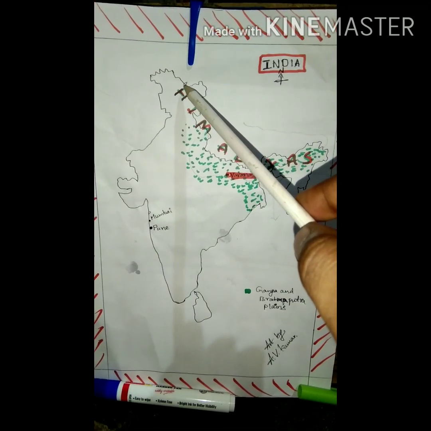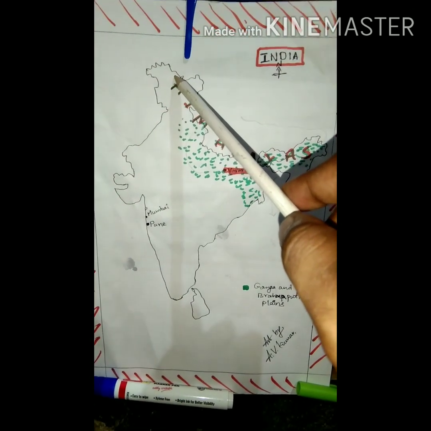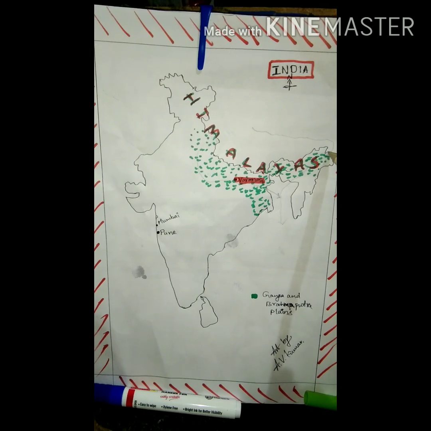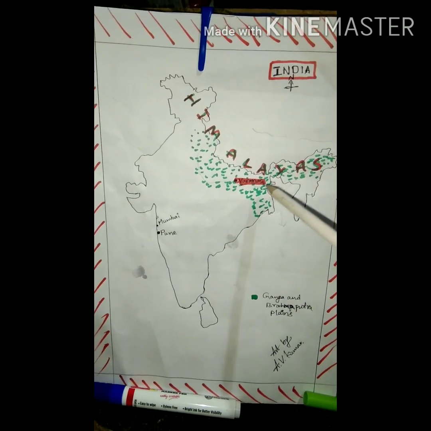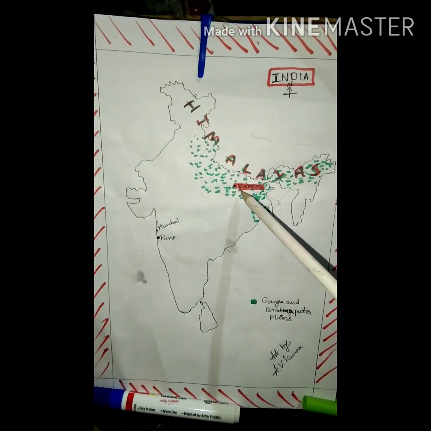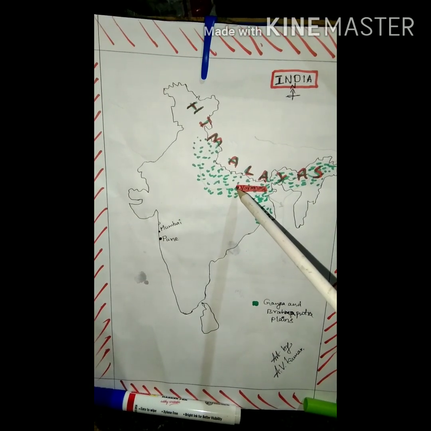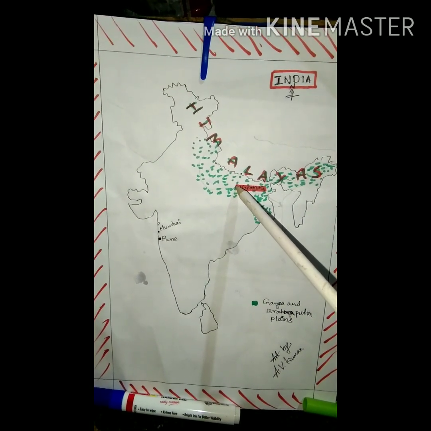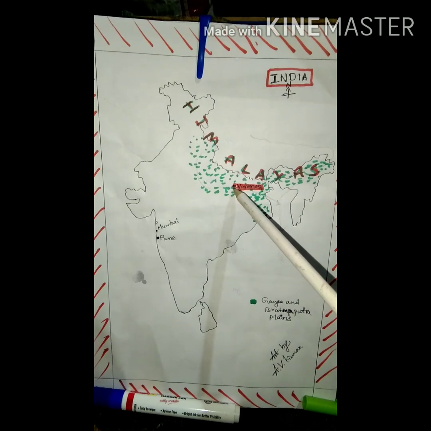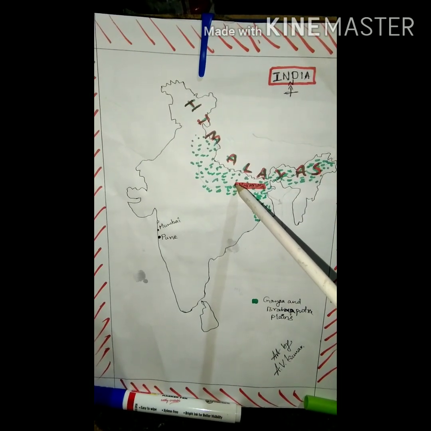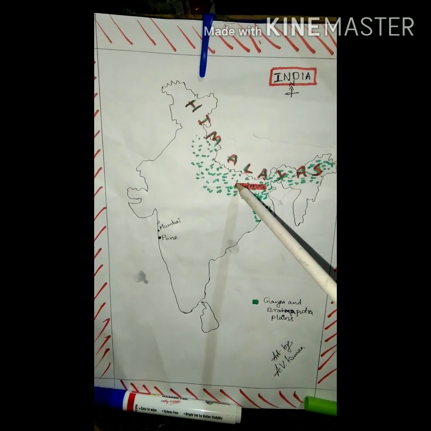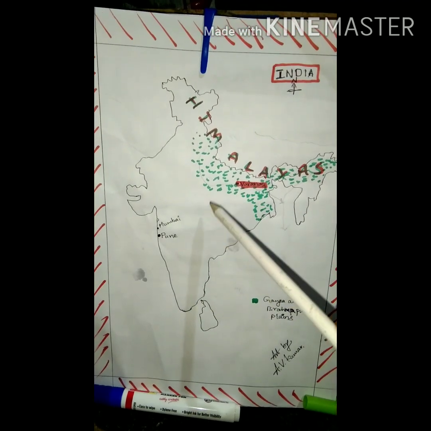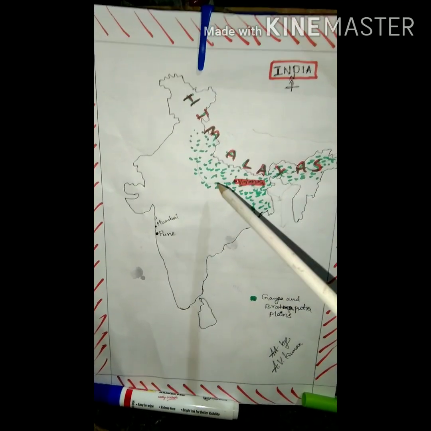Another one they asked, Varanasi. Varanasi is located in Uttar Pradesh. Next, Ganga and Brahmaputra plains.